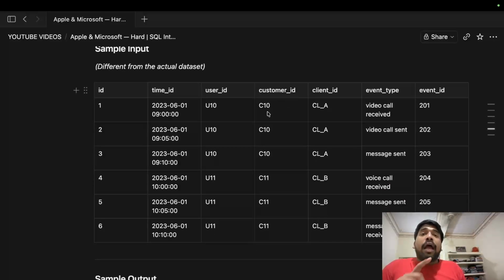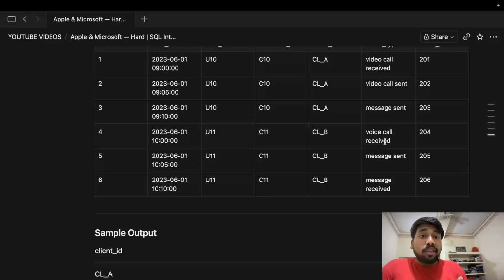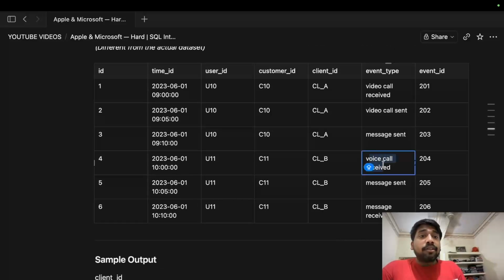Okay. So as of now, we have only one qualified user. If you look at the other client pair, U11 and B, you see that again there are 3 events, but only one event is a communication event. So if we find out the percentage, which is 1 divided by 3 multiplied by 100%, you will see that the percentage calculation comes to 33.33%, which is less than 50%. So this user is not a qualified user, and we will not include this user in our final count of